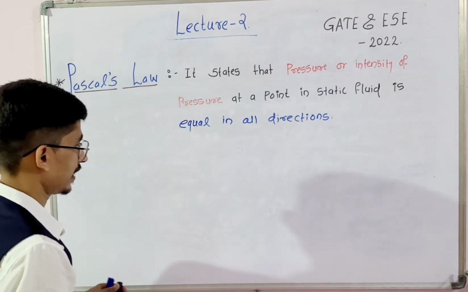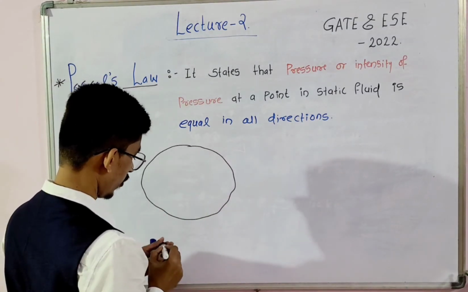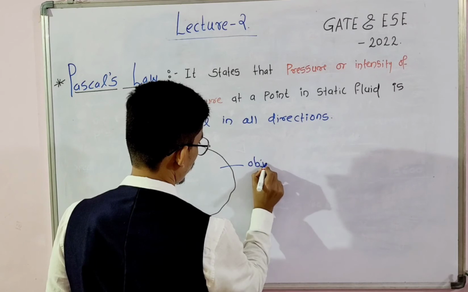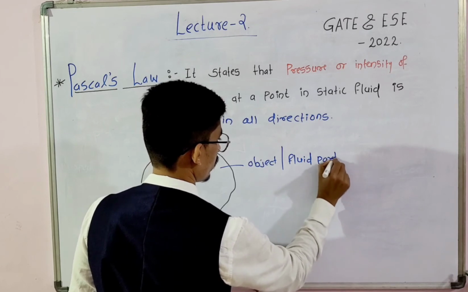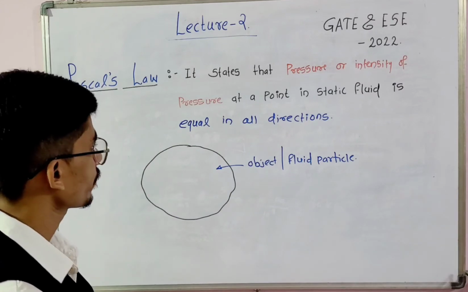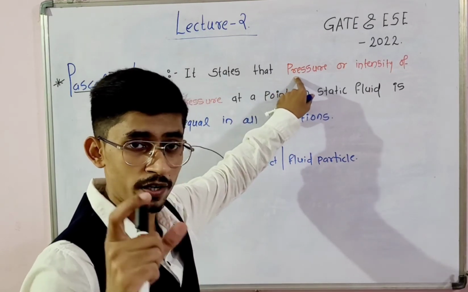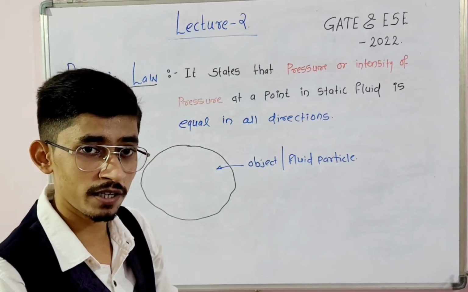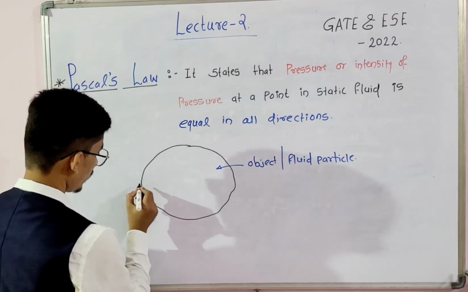So let's take this is my object, or fluid particle. What it states is that the pressure or intensity of pressure at a point in a static fluid, where static is nothing but the fluid in a rest position, is equal in all directions. These terms are very important.